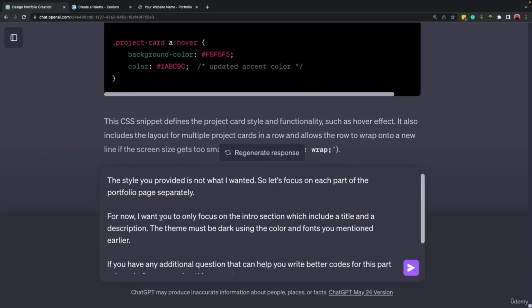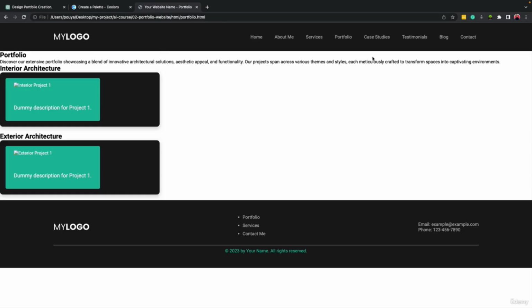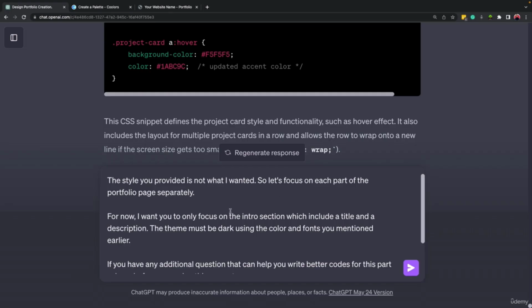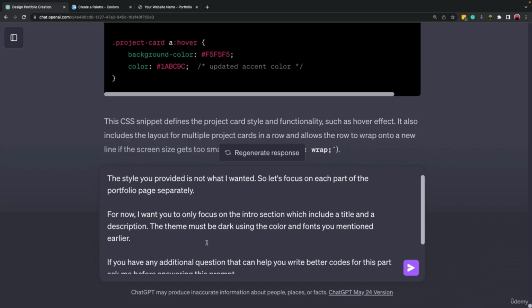Then I wrote down, for now, I want you to only focus on the intro section, which includes a title and a description. The theme must be dark. I'm reminding ChatGPT because the style that it used previously is not correct. So the theme should be dark, using the colors and fonts you mentioned earlier.